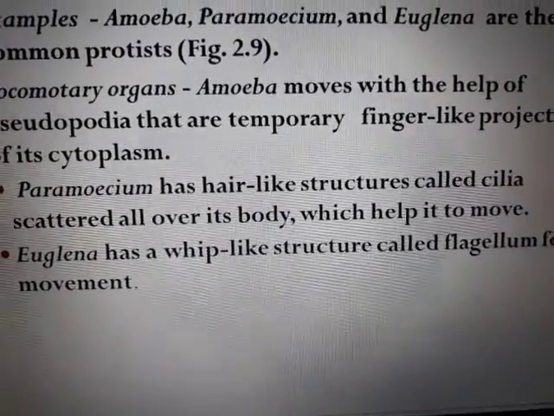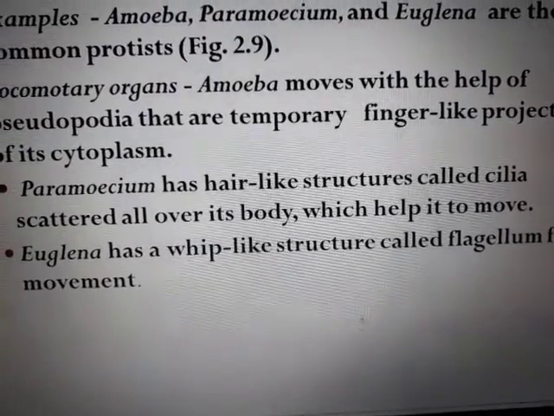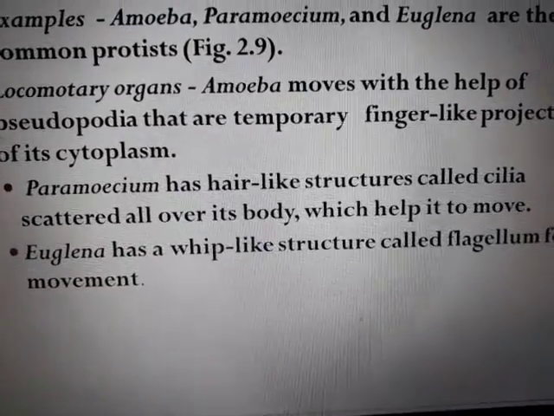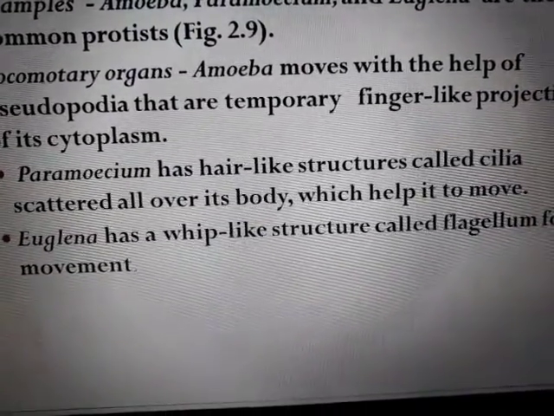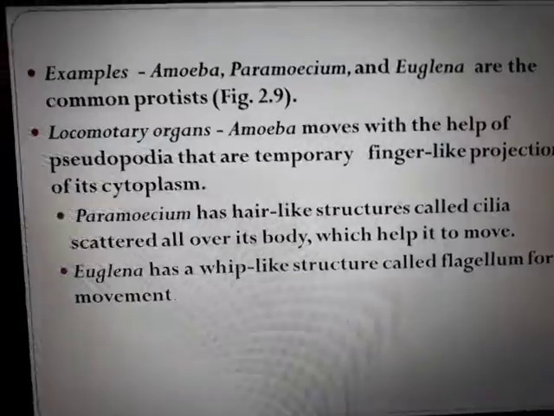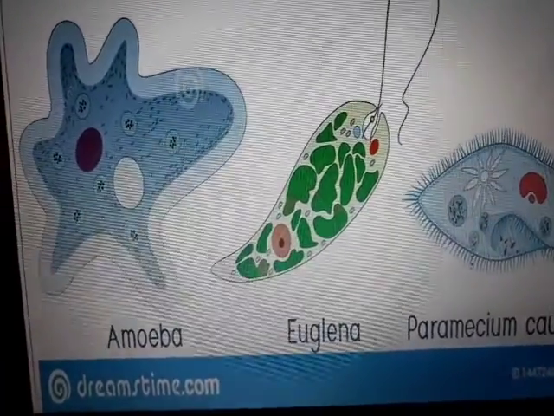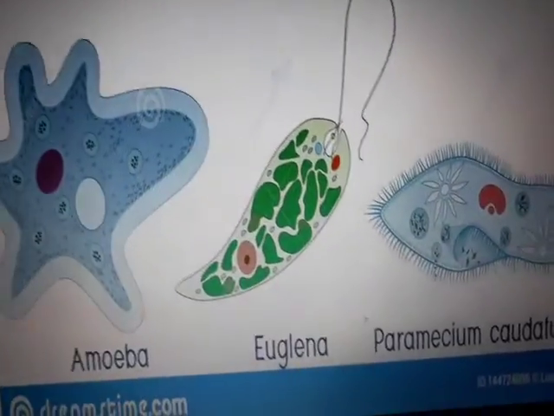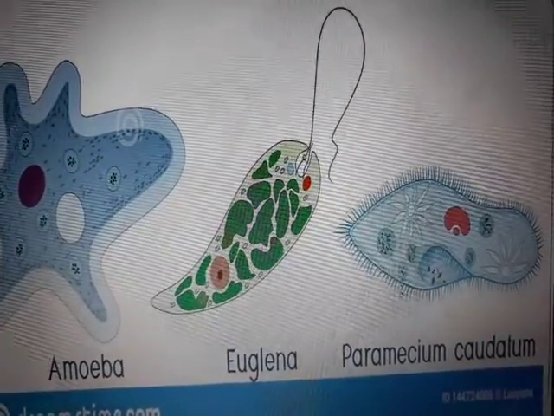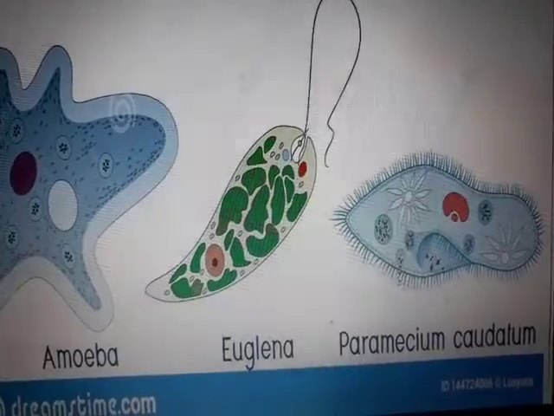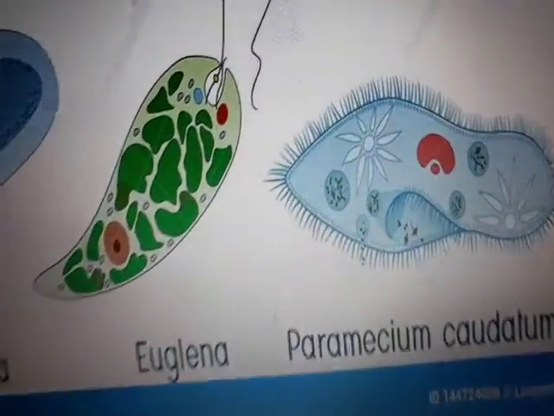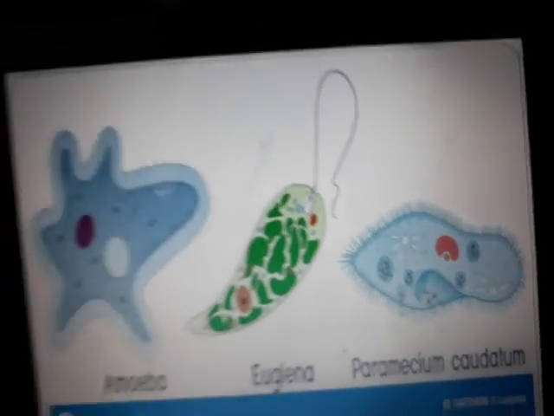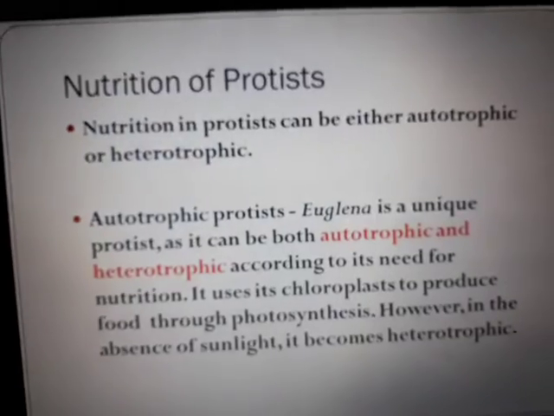For paramecium, there is a hair-like structure called cilia. For euglena, it is a whip-like structure, just like bacteria, called flagellum. So here is a picture of amoeba. These extensions are the pseudopodia. In euglena, there is a whip-like structure, just one thread-like structure. It is the flagellum. And in paramecium, there are small thread-like structures all over the outer surface of the body. They are cilia. So these are the things helping these organisms to move.